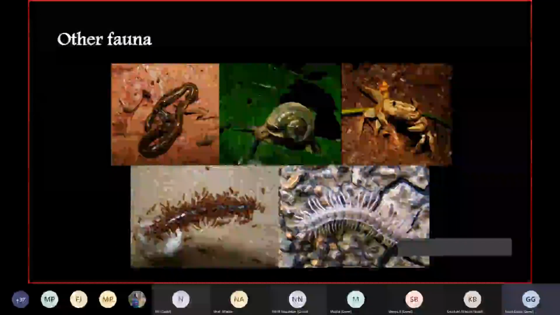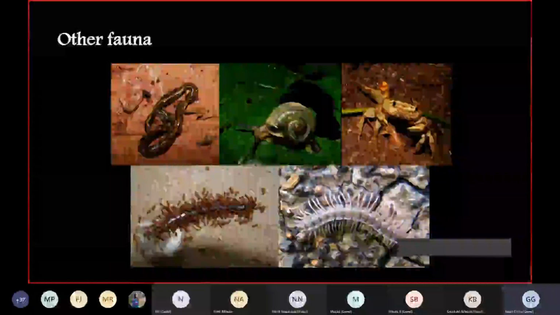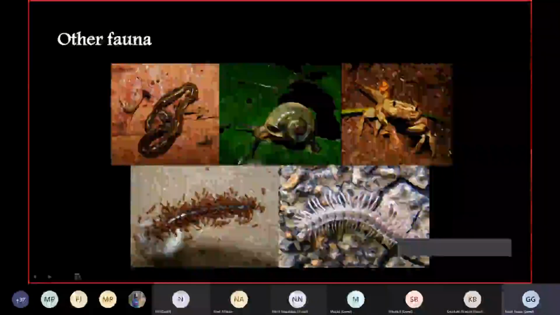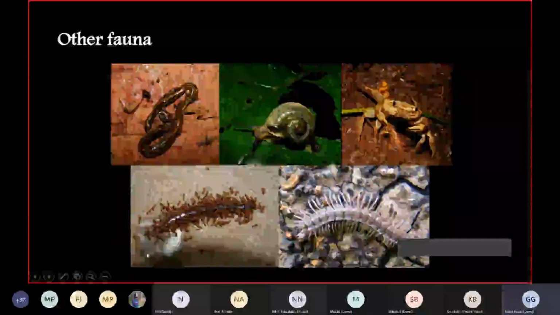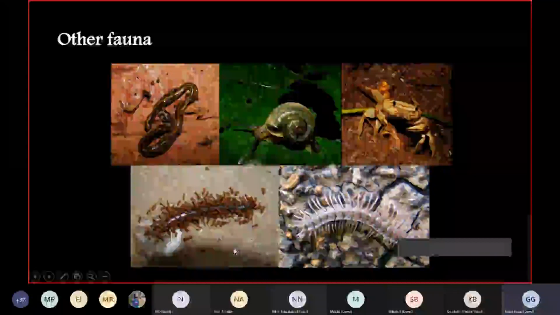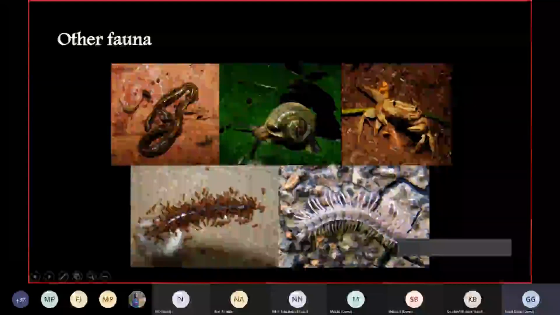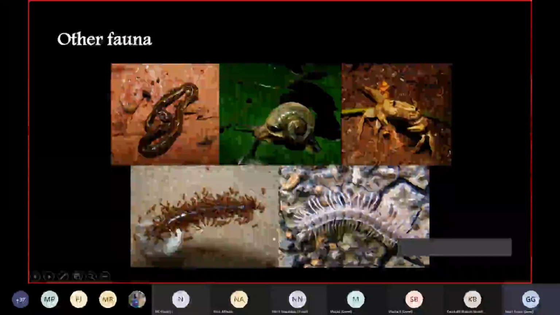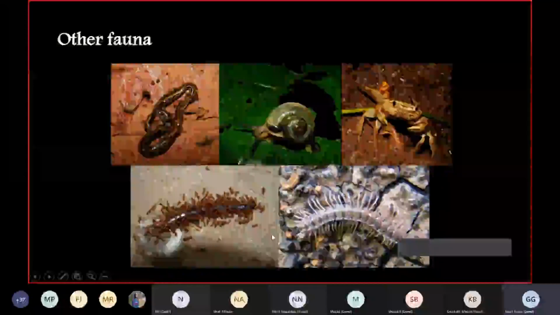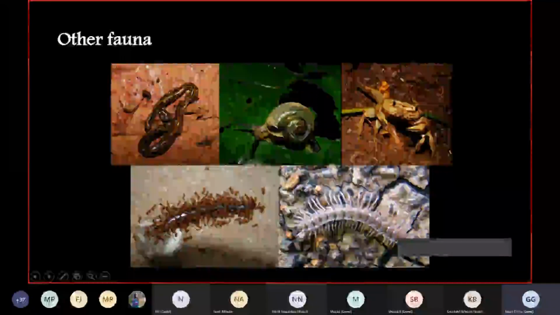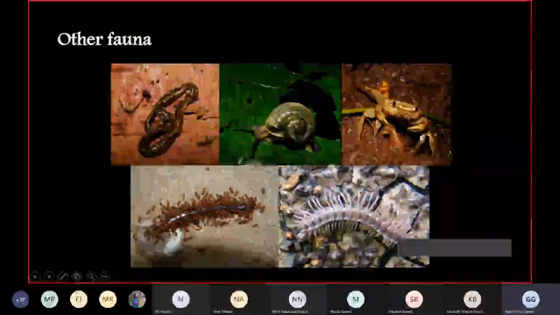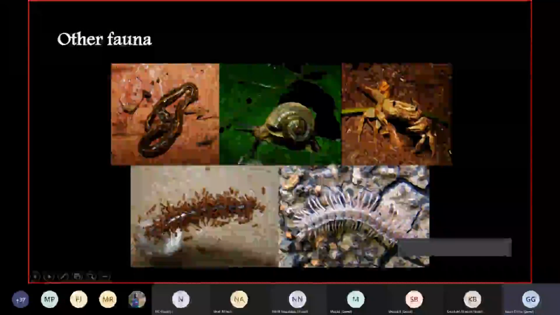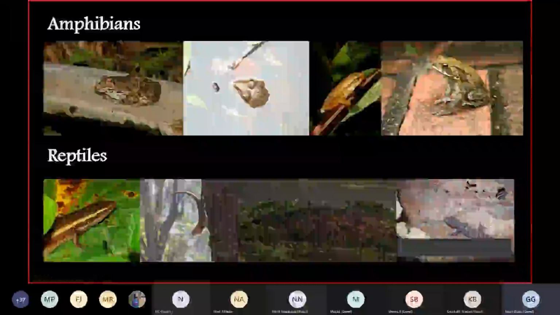Then you have some other fauna that includes annelids, gastropods, crustaceans. This is the millipede, centipede. All of them you have in your campus. But of course, this is more related to the monsoon. So this is a land crab, which comes out in the monsoon only. So keep an eye out for them, and you'll enjoy watching them.